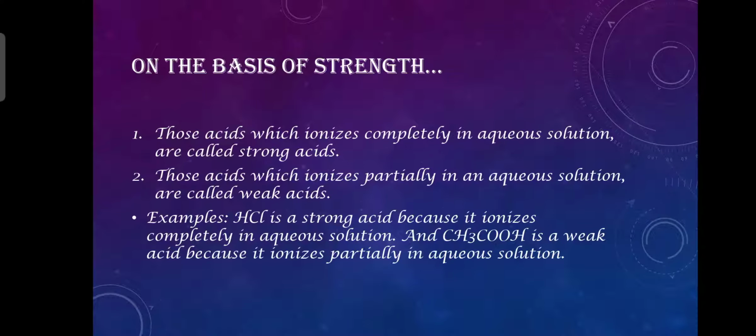On the basis of strength, those acids which ionize completely in aqueous solution are called strong acids. As I have given the example, hydrochloric acid and sulfuric acid are very strong acids because they ionize completely when added to water. Their ions dissociate completely. But in the case of CH3COOH, it is a weak acid because it ionizes partially in aqueous solution, right?